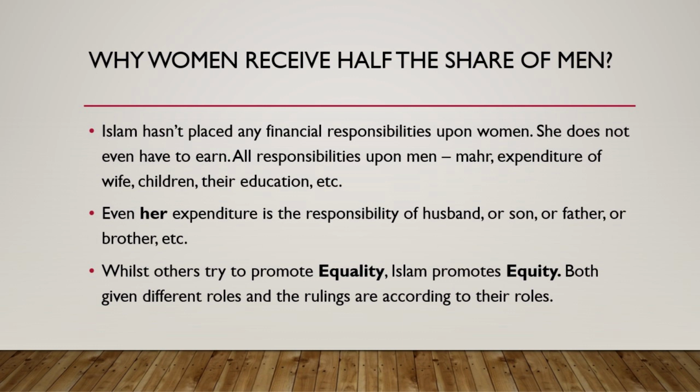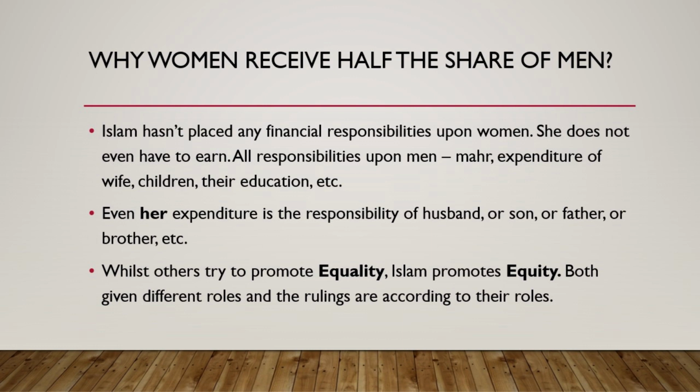And then the son gets married. Now he has to look into the expenditures of his wife, his children, if he gets children later, etc. And this daughter who got married, she's got no expenditure. His 2 million would be gone very soon, and the daughter, upon her 1 million, she's going to receive extra mahar, etc. So practically, if you look at it, Islam is being fair. And Allah ya'lamu man khalaq. Allah, the one who created us, knows best what is good for us.